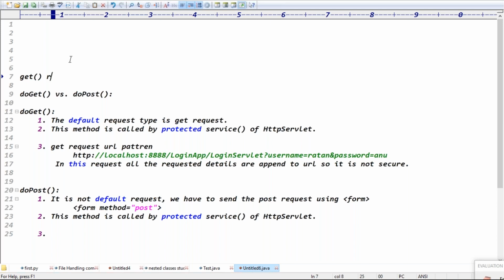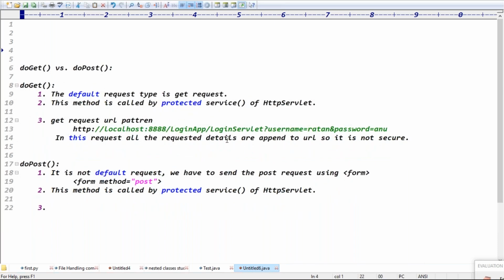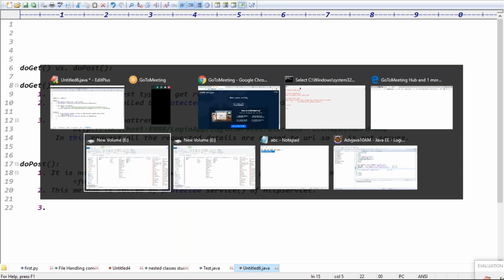Get request in the sense get method. Method means you don't write the word method, you can just take the parentheses, but by default we have to understand that this is a method. The same way using the form tag: if I say Angular-based, you have to understand that it's a tag. So again, I no need to write that this is a tag, like this. Small points, guys, but important.